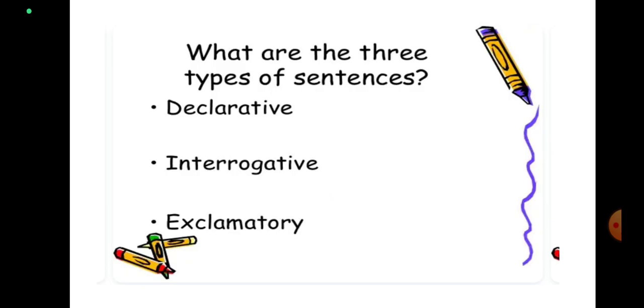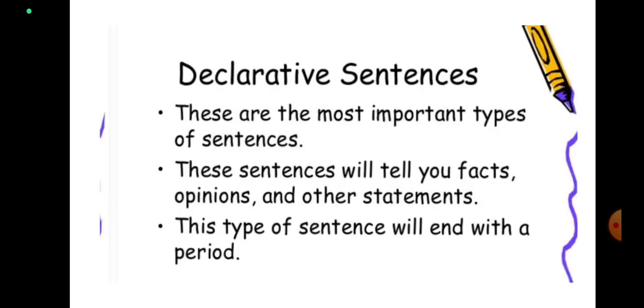In today's video, we will discuss 3 types of sentences. They are declarative sentence or assertive sentence, interrogative sentence, and exclamatory sentence. First we will discuss declarative or assertive sentences. Why are they called declarative or assertive?